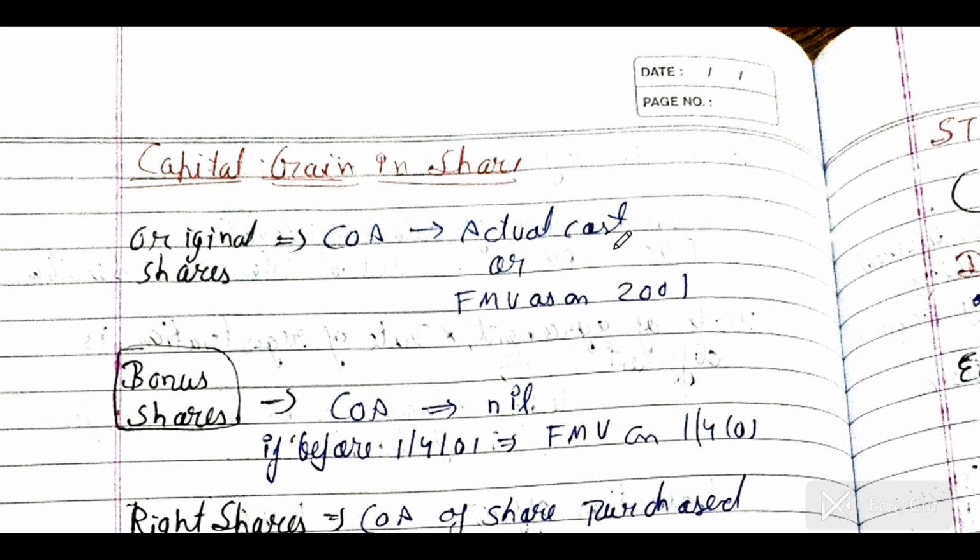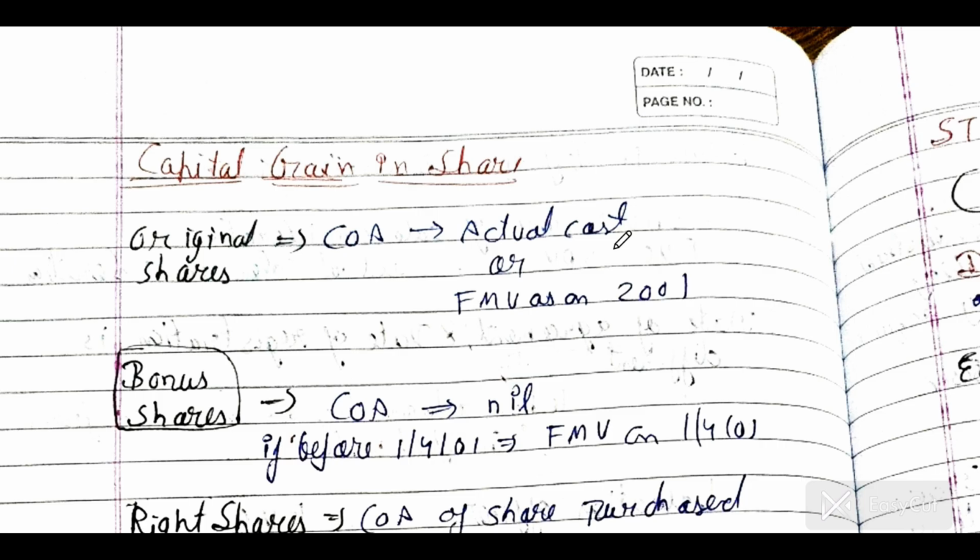Okay, and what will be the cost of a self-generated asset? Sometimes it may be asked if there is any brand name, tenancy right, goodwill, or any right to manufacture. What will be the cost of acquisition? Cost of this will always be nil. If the asset is purchased, like a tenancy right or right to manufacture, then that purchase price will be your cost of acquisition.